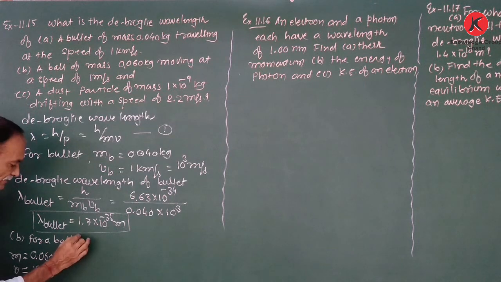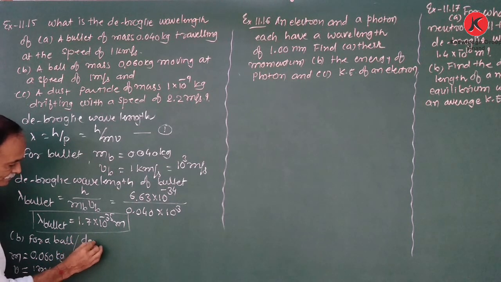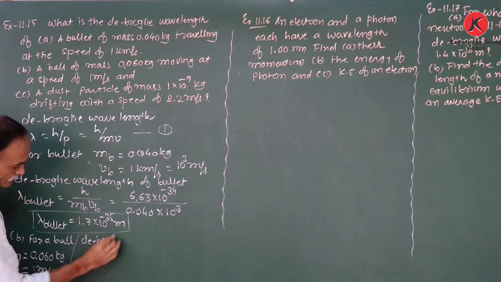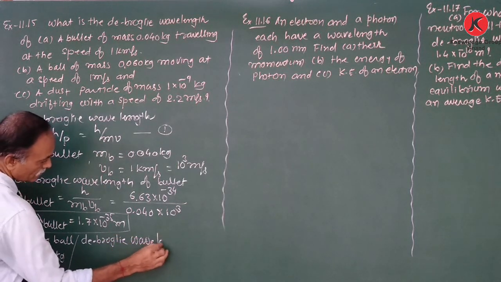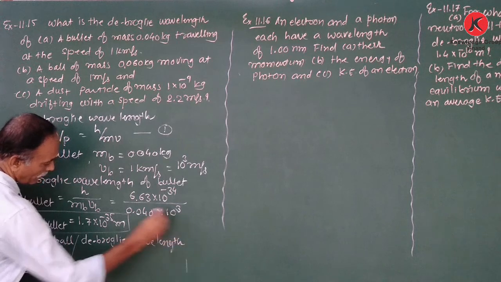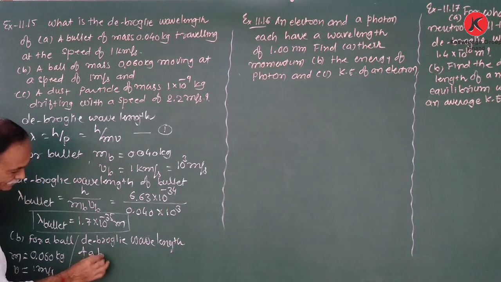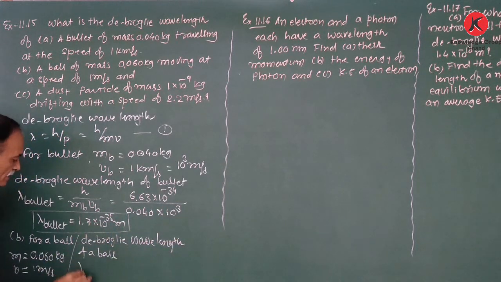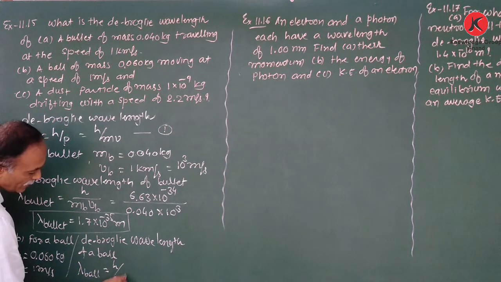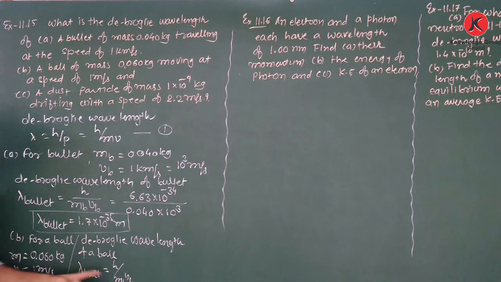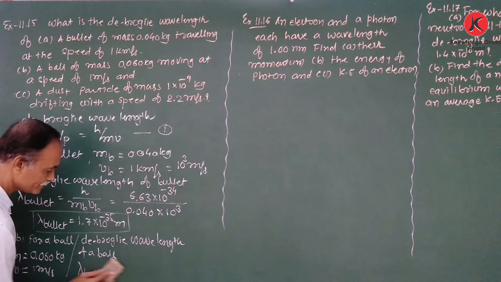Therefore, de Broglie wavelength of a ball, lambda for a ball is h upon mb into vb. But here mb is the mass of the ball and vb is the speed of the ball.